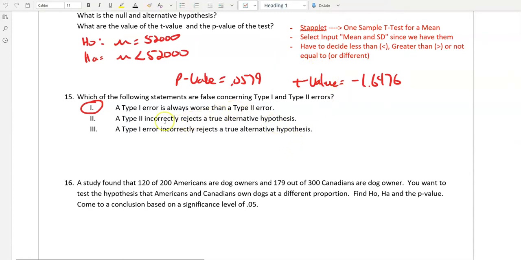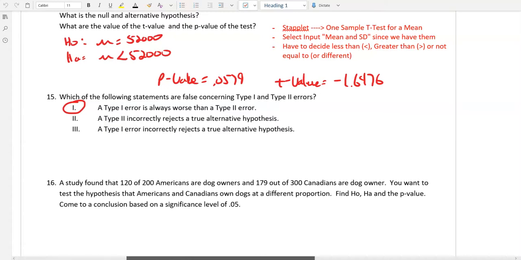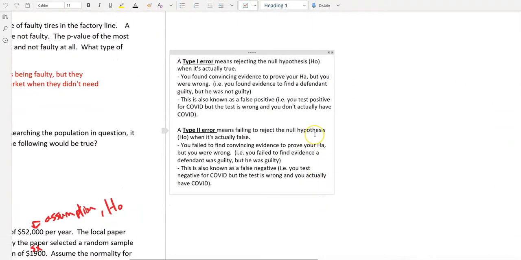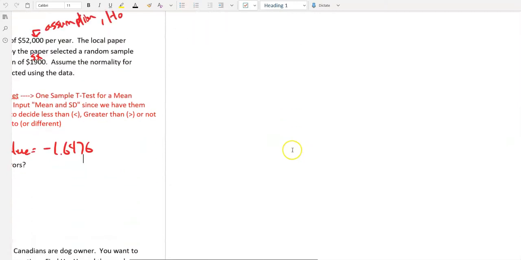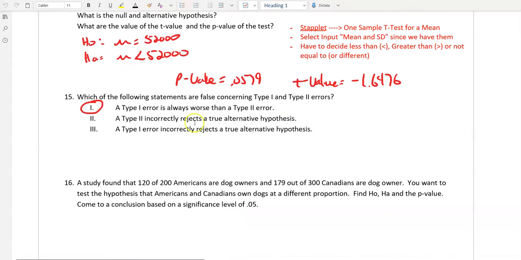So let's look at the other two. A type 1 error incorrectly rejects a true alternative hypothesis, which means they failed to reject the null. They incorrectly reject a true one. So they incorrectly reject a true alternative hypothesis, which means they incorrectly failed to reject it. So let's think about which one that would be. It's got to be one of the two, right? It's an either or, so one of these is false.